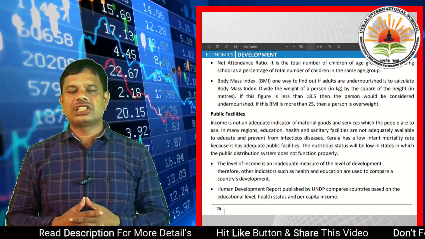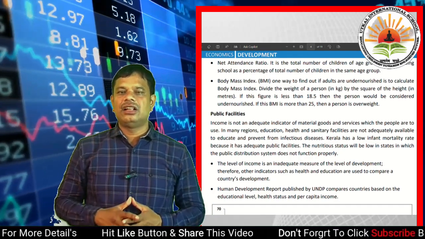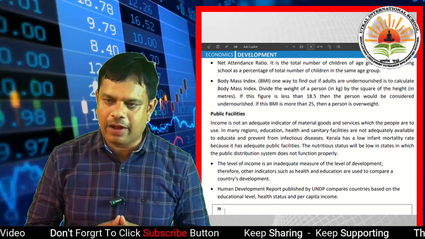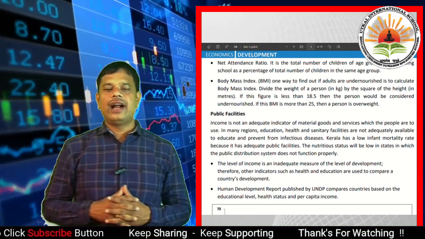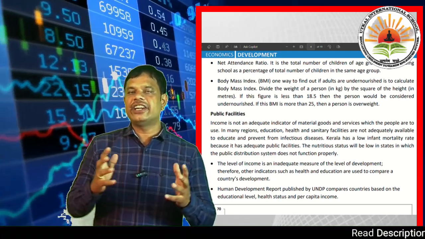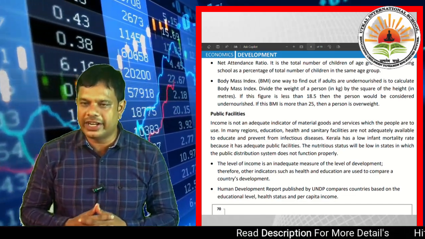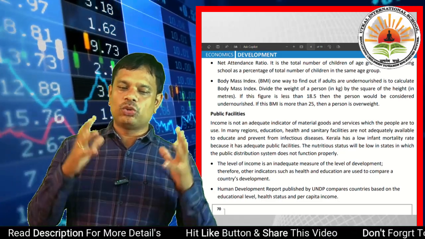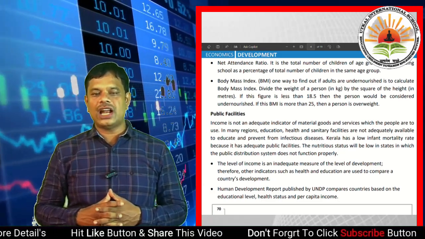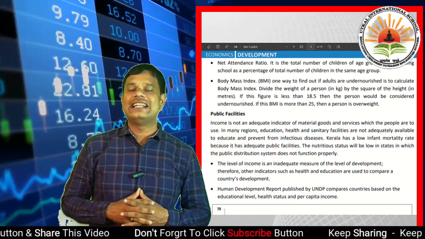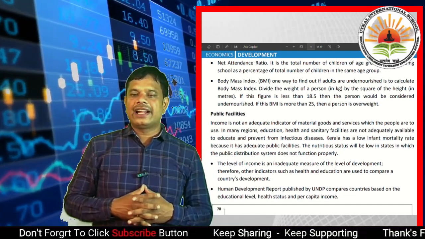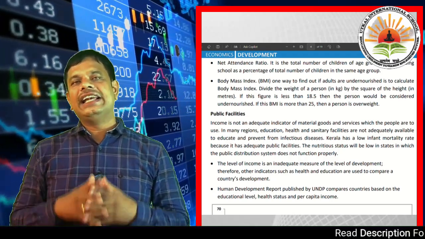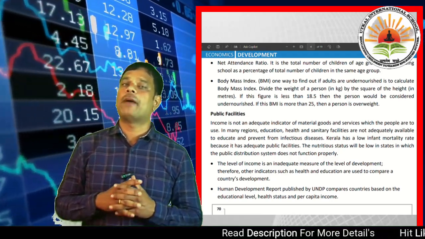In many regions, education, health and sanitary facilities are not adequately available to educate people and prevent infectious diseases. In developed countries, they provide good health, good education, good sanitation, so that life is protected from diseases. For example, Kerala has a low infant mortality rate because it has adequate public facilities.